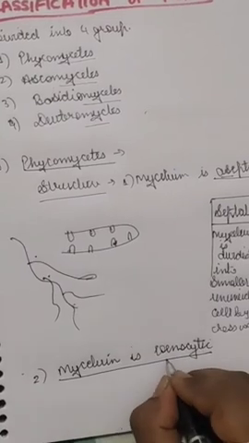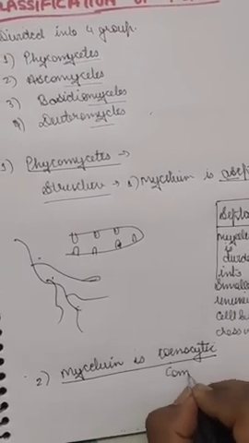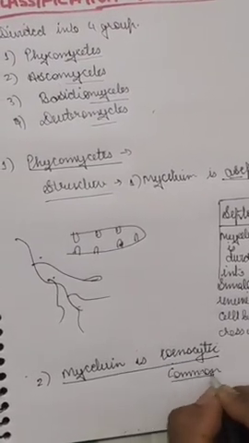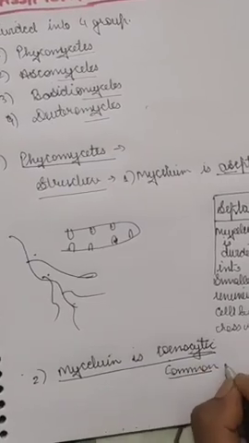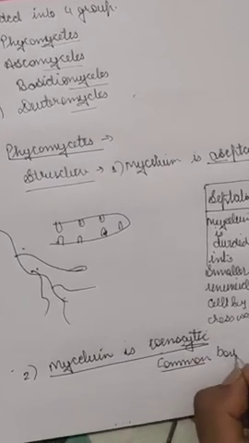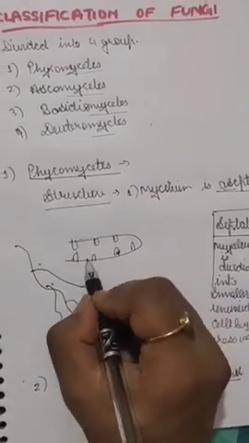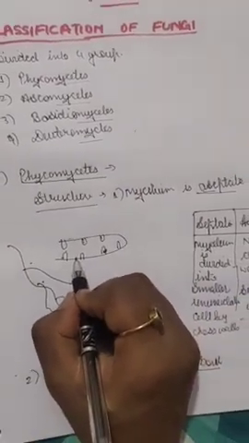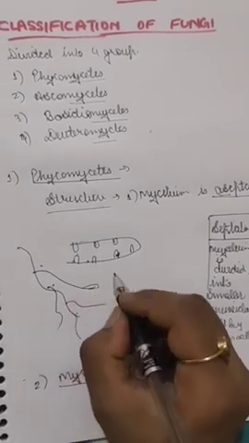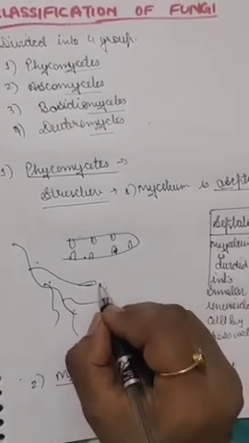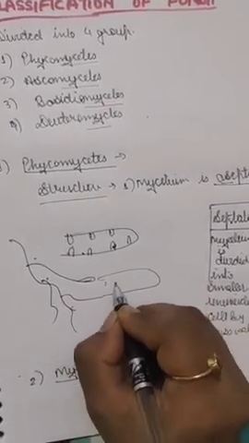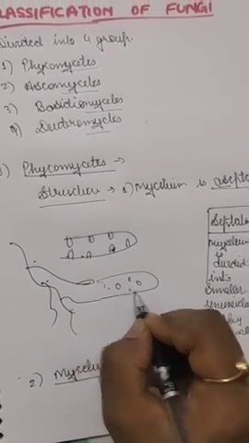Ceno means common and cytic means box. If the mycelium is septate there are walls, but if it is not septate, it will be simple and everything will be loose.